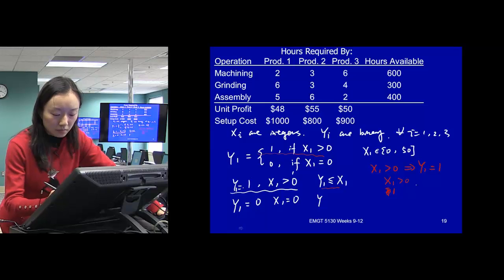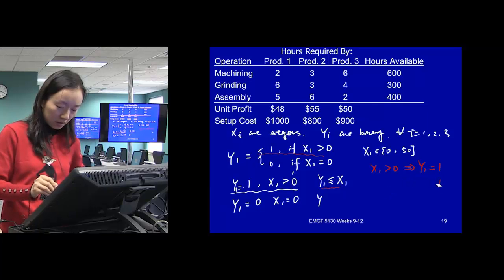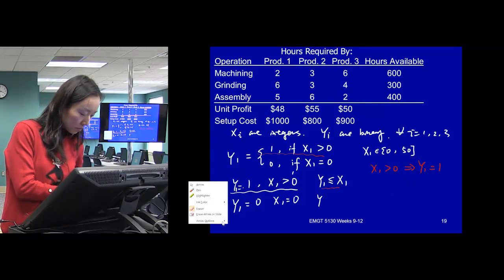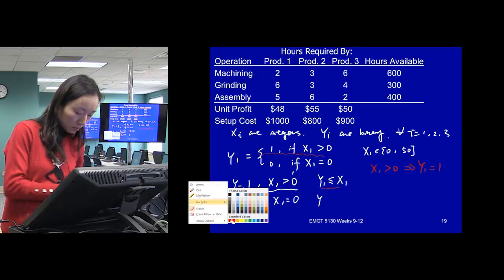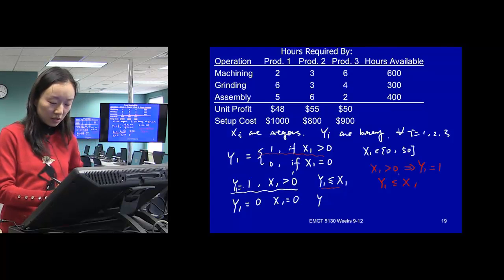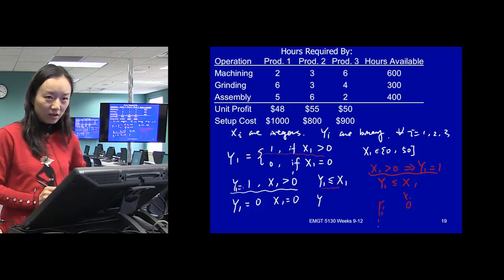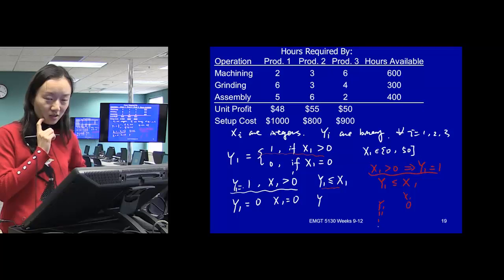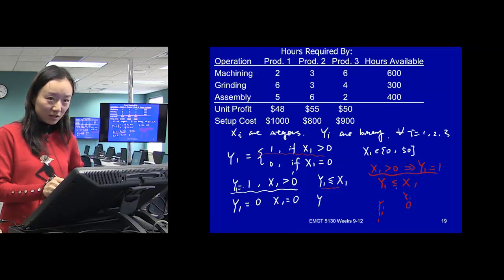Then we want our y to be 1 too. If we use this condition again, let's see if we can achieve this relationship. If x1 is greater than 0, which means it's not 0 value, then y is forced to be 1. Is that right? That's what we want.